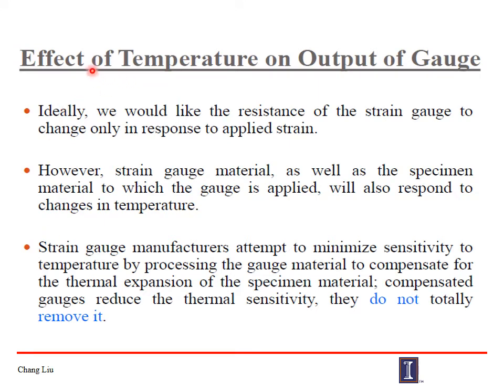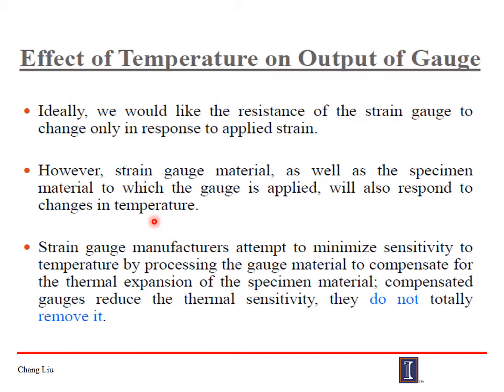There may be some effect of temperature on the output of the gauge, but ideally speaking, we would like the resistance of the strain gauge to change only in response to applied strain measurement. But in practical application, the strain gauge material as well as the specimen material to which the gauge is applied will also respond to the change in temperature. How are we going to mitigate that?